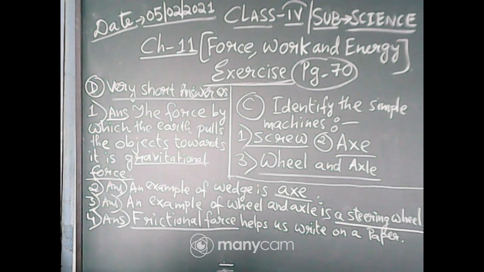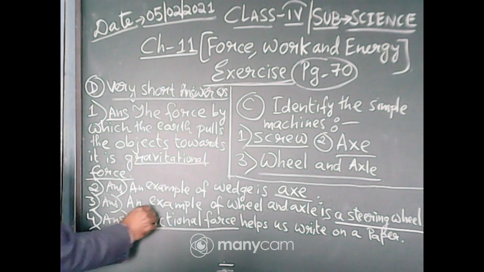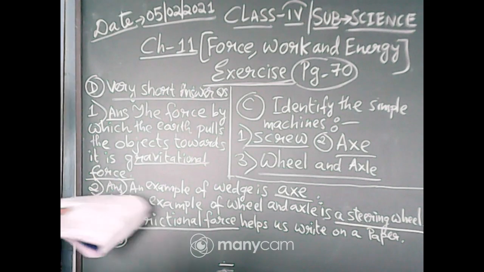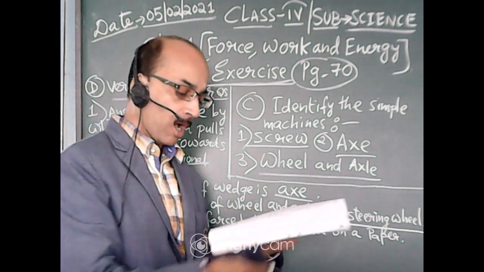Okay, now number 5. What is the main source of energy on the earth?